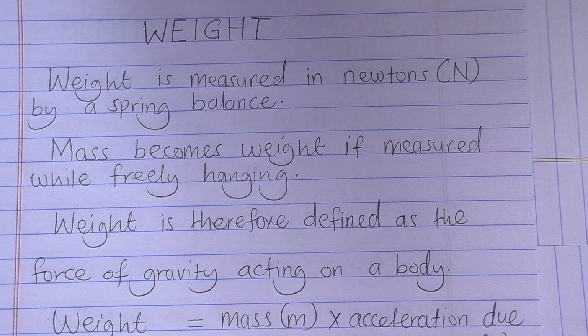In this particular video, we shall be looking at weight and the comparison between weight and mass. We've seen that mass is defined as the quantity of matter contained in any object, and mass is measured in kilograms as its SI unit.